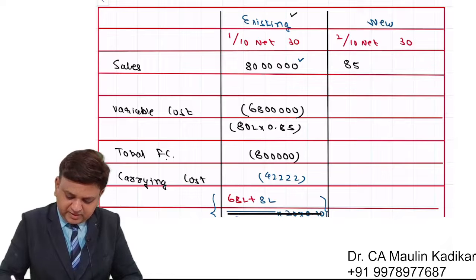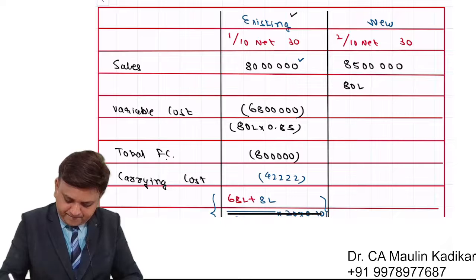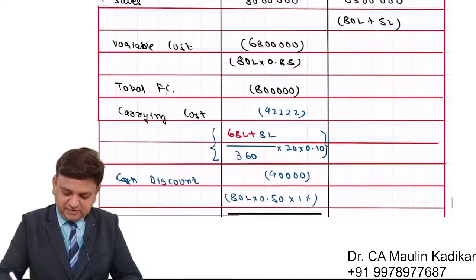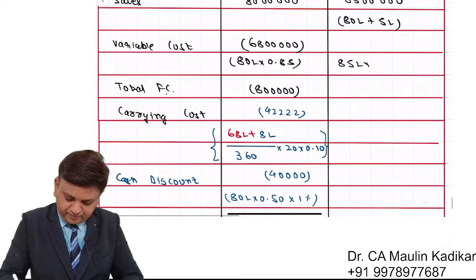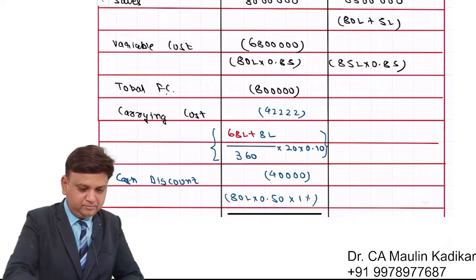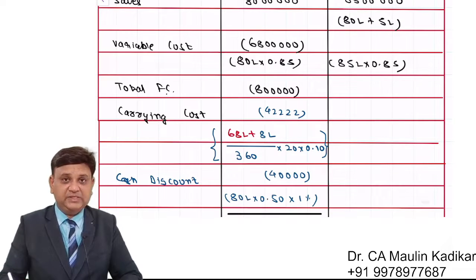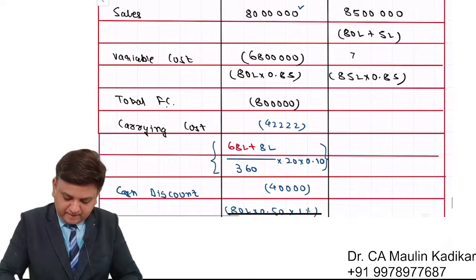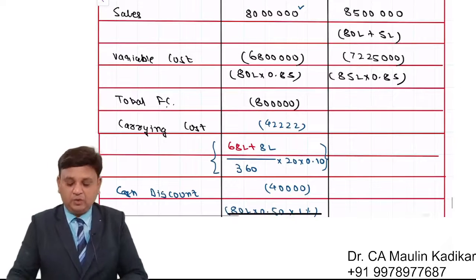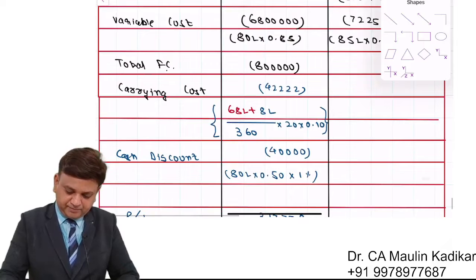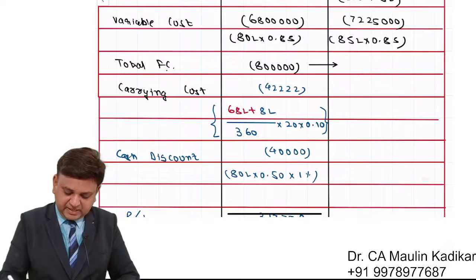This is a sales value of 85 lakhs. 80 lakhs plus 5 lakhs. 85 lakhs into 0.85 is 72 lakh 25,000. Total fixed cost has no change. It is going to remain 8 lakhs.